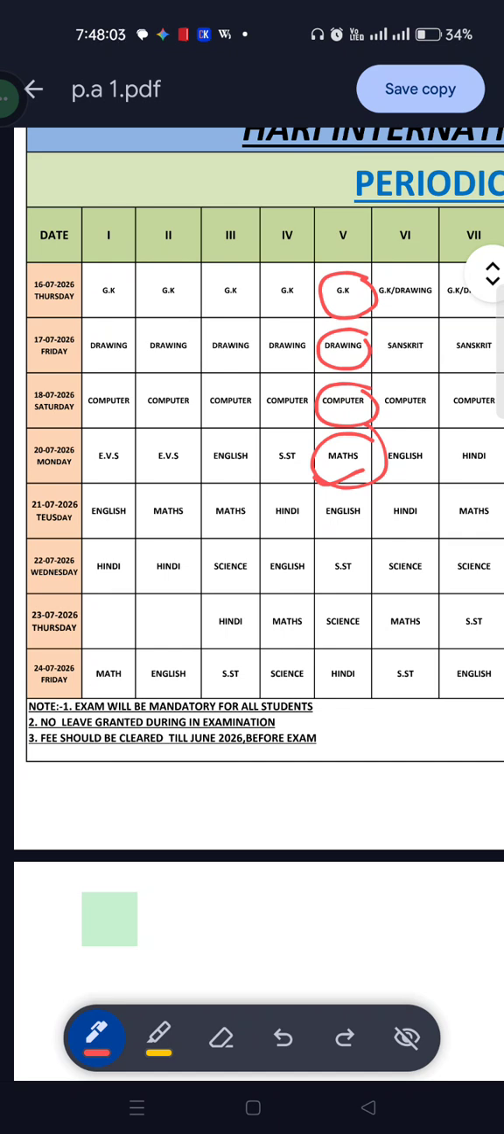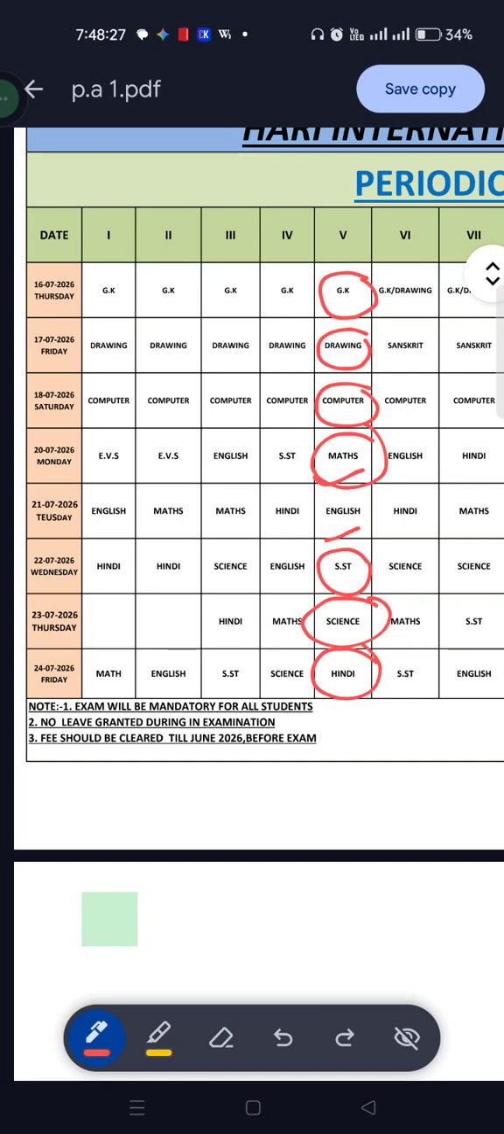Now on Tuesday your paper is English, and after that on Wednesday your paper is SST, Social Studies, and after that on Thursday it is Science, and on 24th July your last PA-1 exam is Hindi.